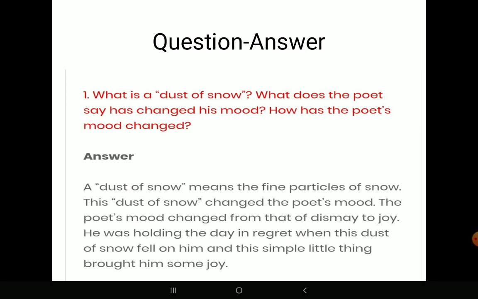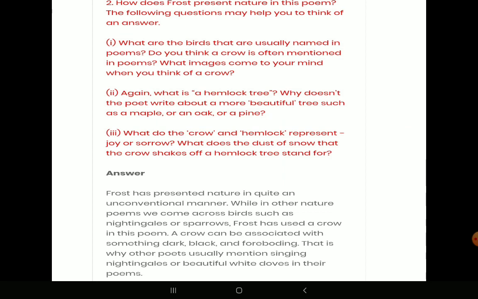What does the poet say has changed his mood? Definitely, the dust of snow has changed his mood. How has the poet's mood changed? The poet's mood has changed from that of dismay to joy. He was holding the day in regret when this dust of snow fell on him, and this simple little thing brought him some joy.